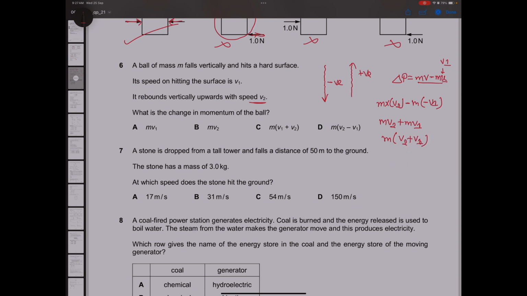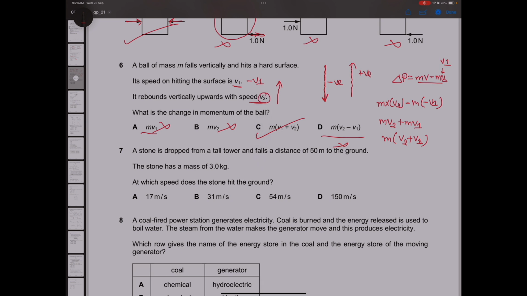Is there a matching option? This is incorrect, this is incorrect, this is incorrect. Option C is the correct one. Alright. These kind of questions are very simple. You simply need to define your sign convention. I am taking the downward side as negative, upward side as positive. So the downward velocity, which was the initial velocity, I took it as negative v1. And the final velocity, which was going upwards, I took it as positive v2.